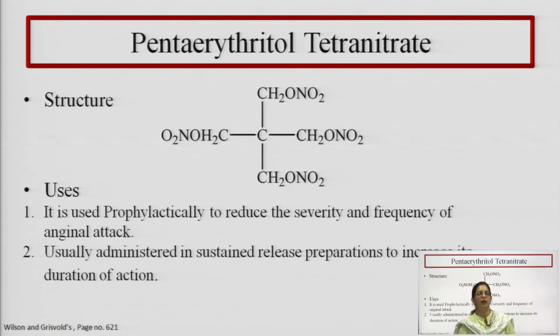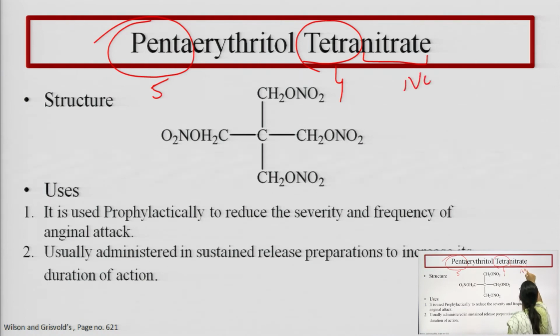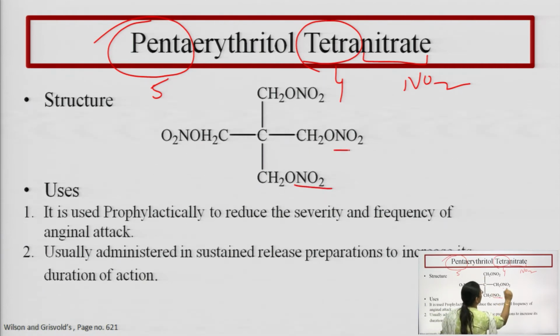Next drug is pentaerythritol tetranitrate. What does its name show? Penta means 5. Erythritol, and then tetra. Tetra means 4. Nitrate means nitro group. So, in this structure we can clearly see there are 4 nitro groups: 1, 2, 3 and 4.